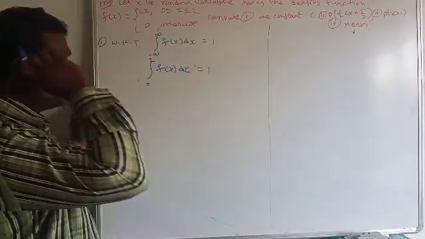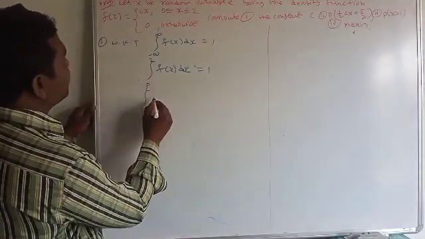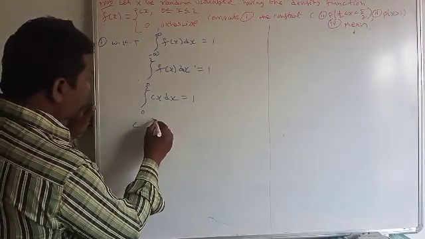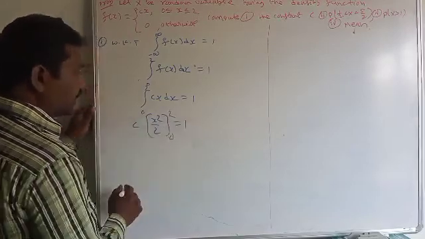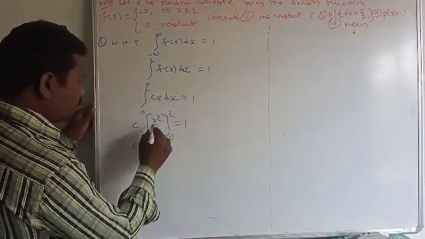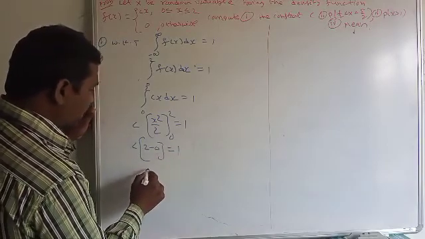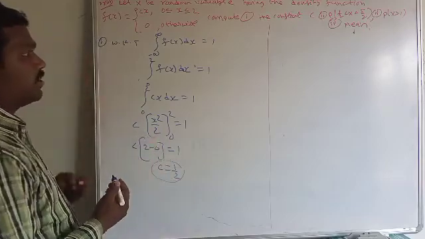For the remaining interval the function is defined as 0. In the integral from 0 to 2 of the function cx dx is equal to 1. Here c is a constant, the integration of x is x square by 2. The limits vary from 0 to 2. That is c into 2 square by 2, that is 4 by 2, minus 0 is equal to 1. And therefore c is equal to 1 by 2. This is finished. This is the first one.